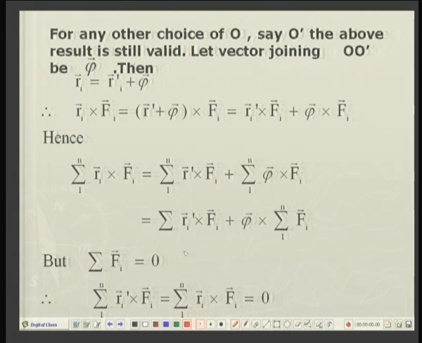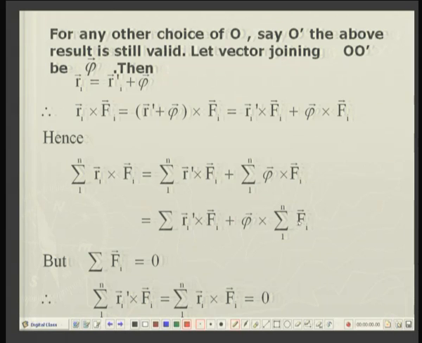R I crossed with F I is equal to R I dash plus phi crossed with F I, which simplifies into R I dash crossed with F I plus phi vector crossed with F I. So, taking the sum over all these forces, you can easily see that the moment of all these forces is equal to the new moment plus phi crossed with the sum of all the forces, that is, summation F I vectors.